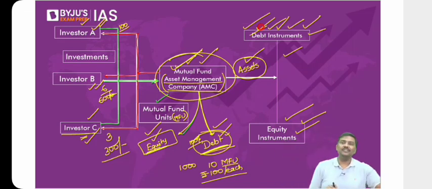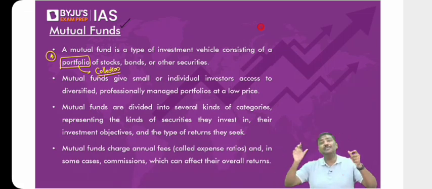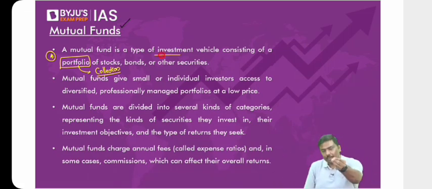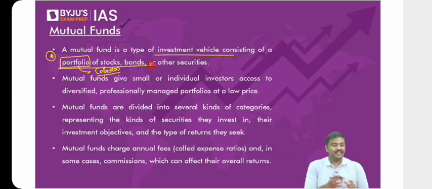Now, please have a look at the definition all over again. Tell me, does it make sense to you now? Does the definition give you certain idea about what is a mutual fund? A mutual fund is basically an investment option for the investor, wherein there is a collection, a group of shares, a group of bonds or other types of instruments. That is basically the idea of a mutual fund.